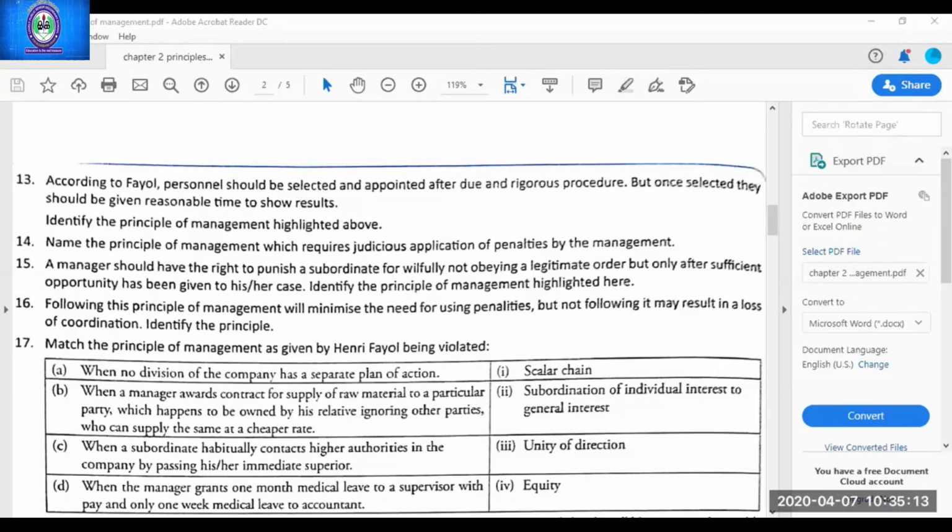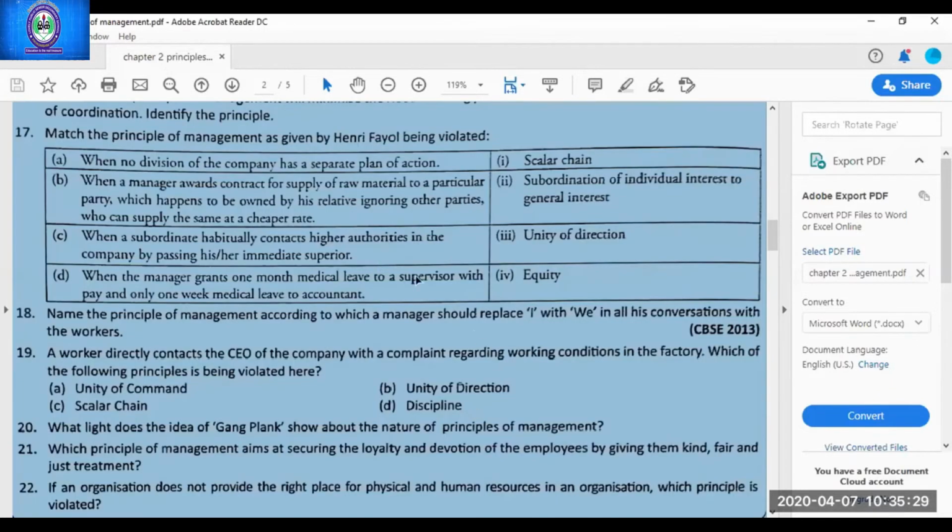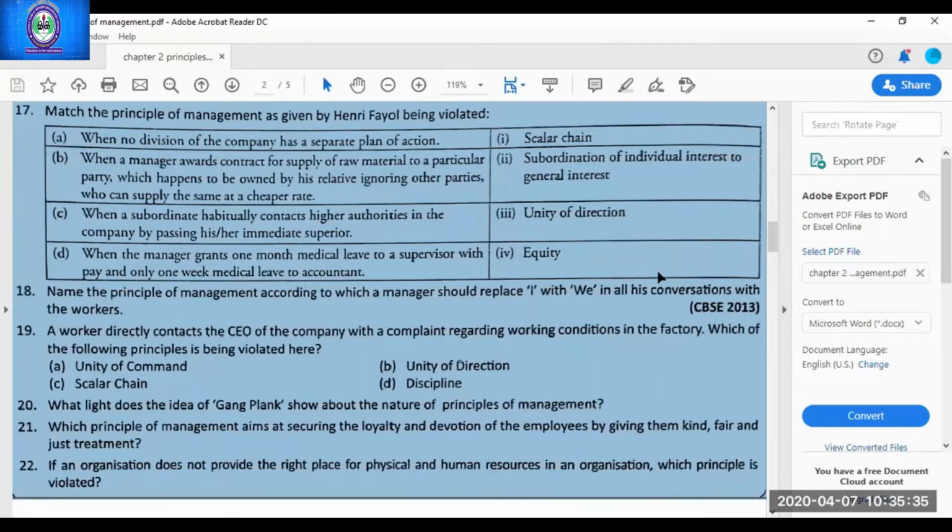Come to question number 17 now. When no division of the company has a separate plan of action, when a manager awards a contract for supply of raw material to a particular party. Along with the answer, which principle is violated? Violated means not followed by the company. So when no division of the company has a separate plan of function, which principle?